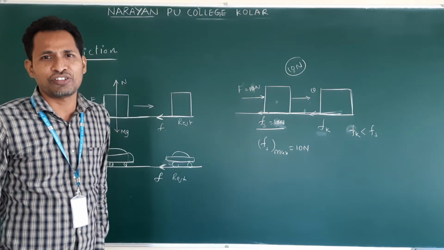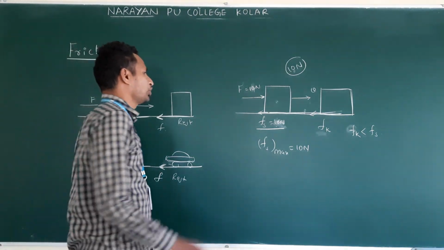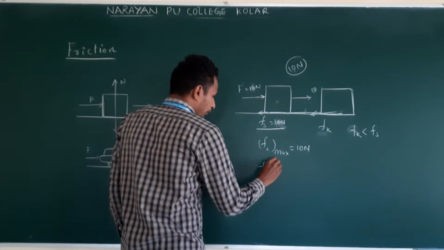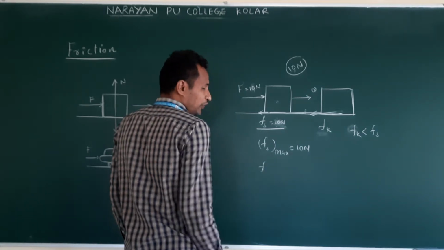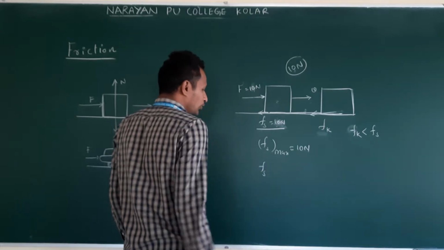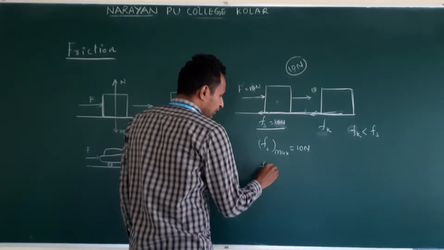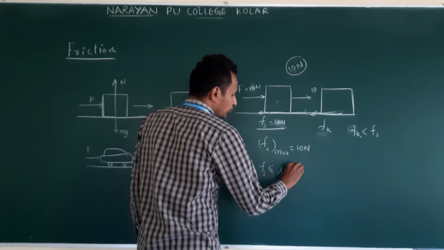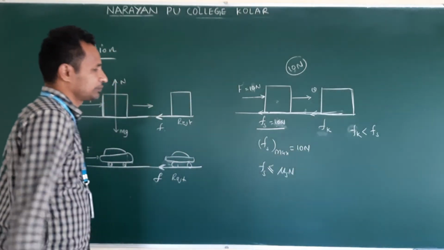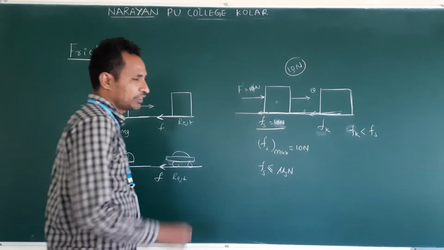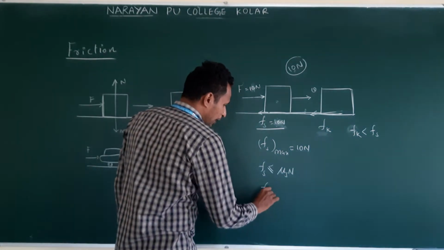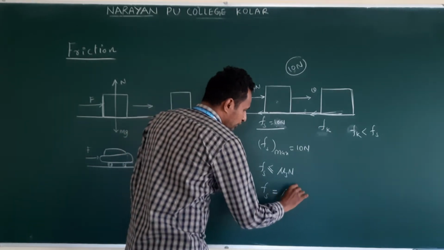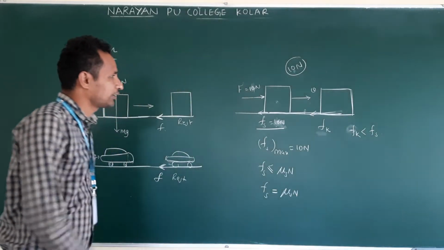What is that? A self-adjusting force. So the formula for friction: Fs is less than or equal to mu s into N. So the maximum static friction we can write as Fs max is equal to mu s into N.